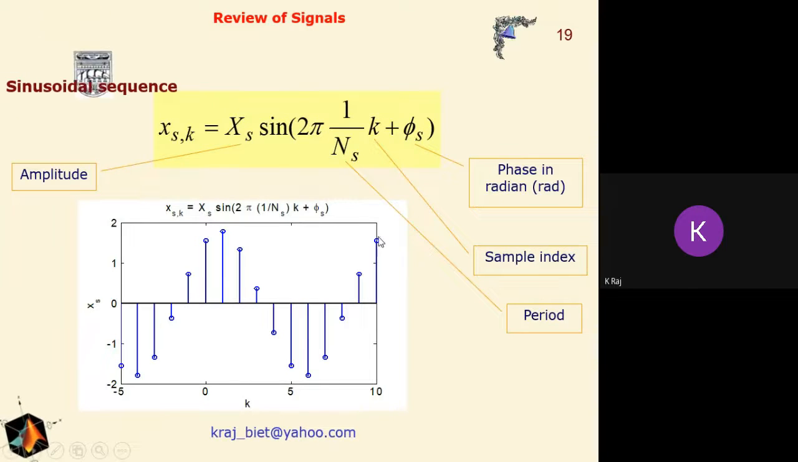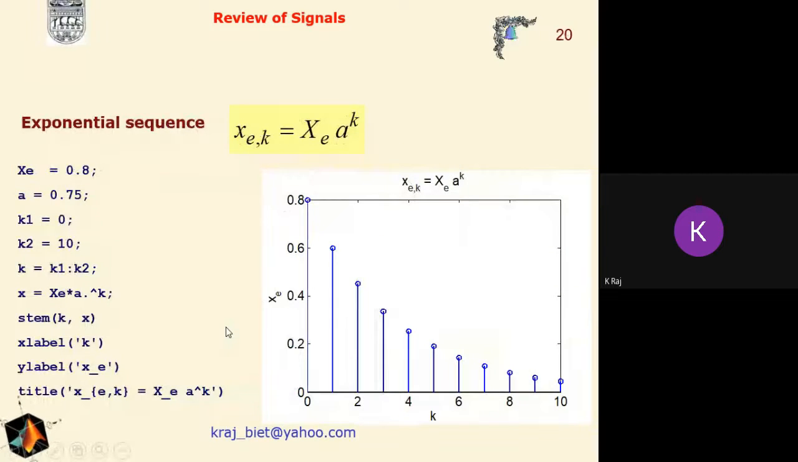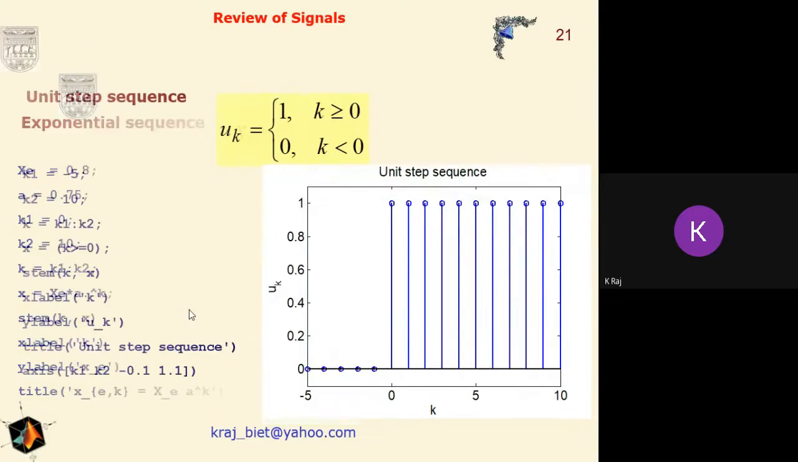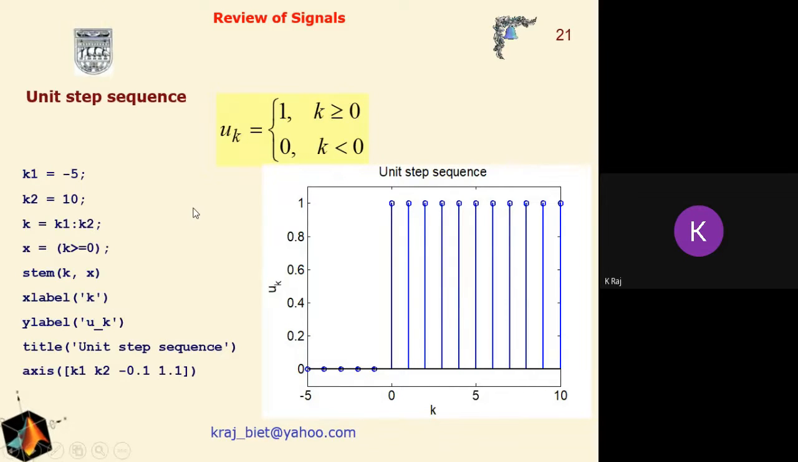Now this is the graphical representation of this mathematical relation as we know it, and we can represent the discrete exponential sequence in a similar manner as we described for the continuous time domain representation of the signal. Now suppose we are interested in representing the unit step sequence.